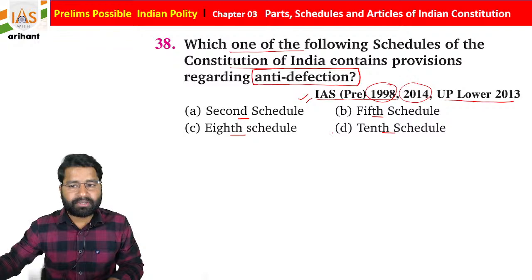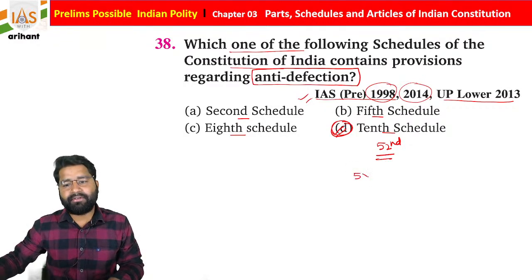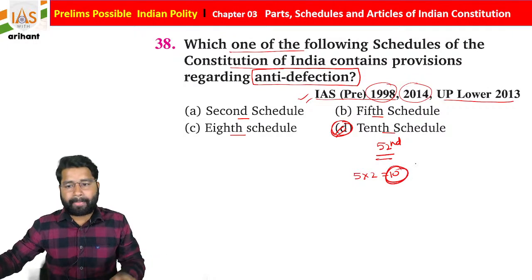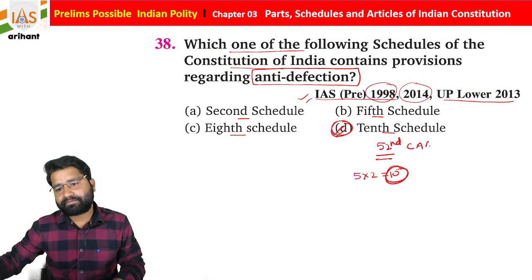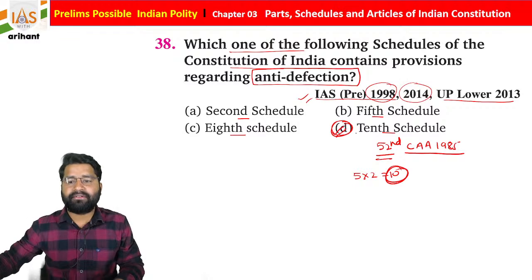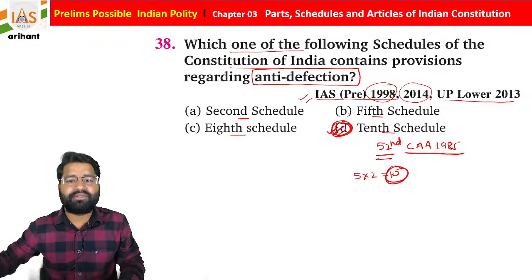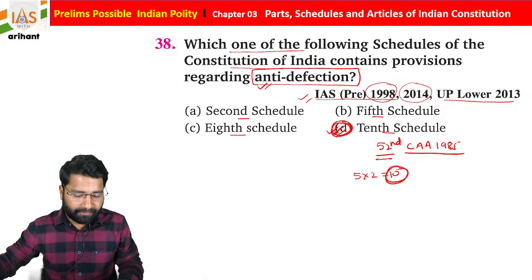If you talk about the 10th schedule of the Indian Constitution, that was added by the 52nd. So this is a trick also: 5 into 2 is equal to 10, and this is about the 10th schedule. It was added in 1985, students. So by the 52nd Constitutional Amendment Act 1985, the 10th schedule was added, and that talks about the provision related to defection, meaning anti-defection.